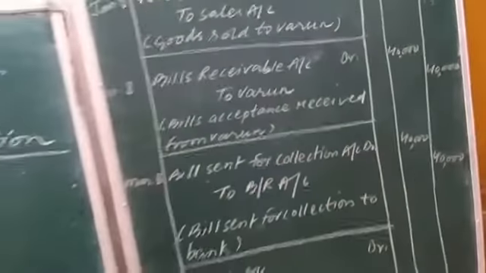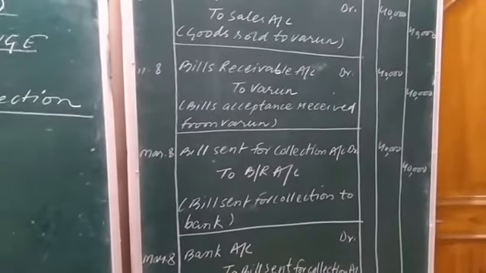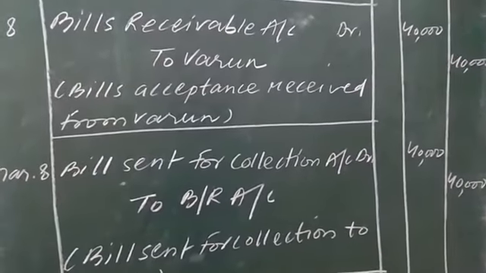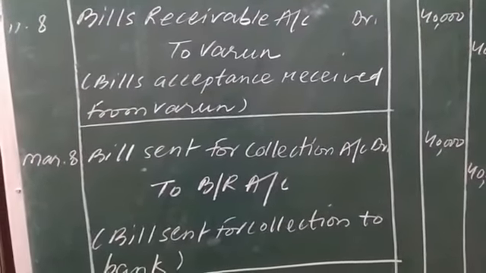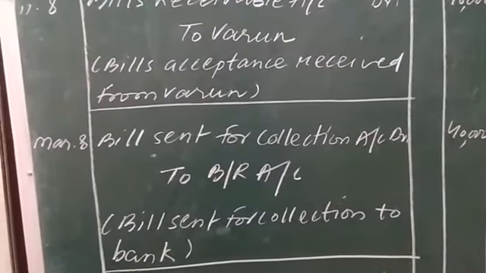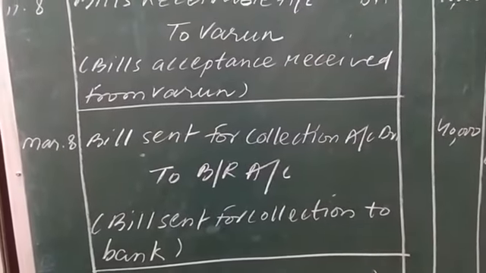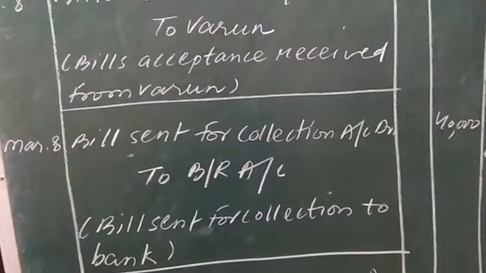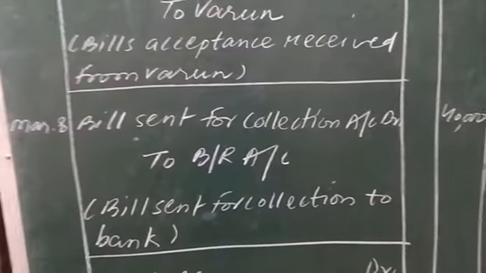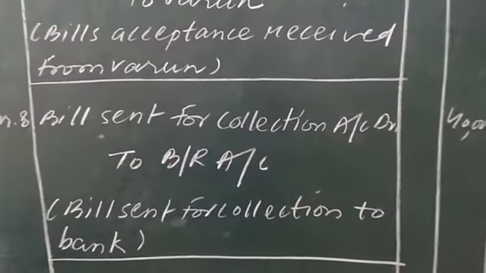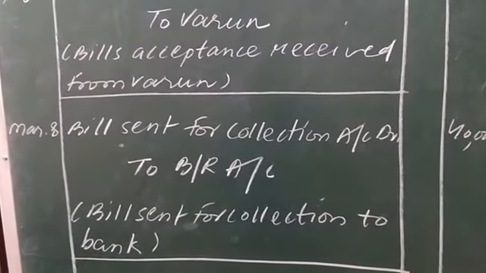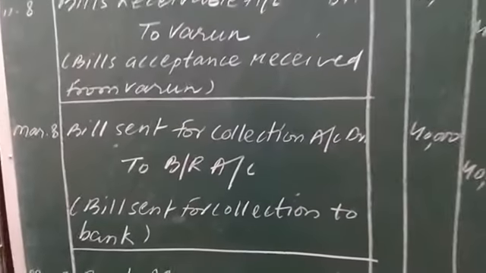Okay. Now the bill is sent for collection purpose to the bank. So this bill sent for collection indicates the bank, that is the debtor for Darshan. Okay. Because this bill is sent for collection purpose to the bank, the bank will provide the bill receivable amount on the date of maturity, whatever amount will be received by the bank to Darshan. So the bank, indicated by the term bill sent for collection account, will be shown on the debit side as an increase in debtor for Darshan.